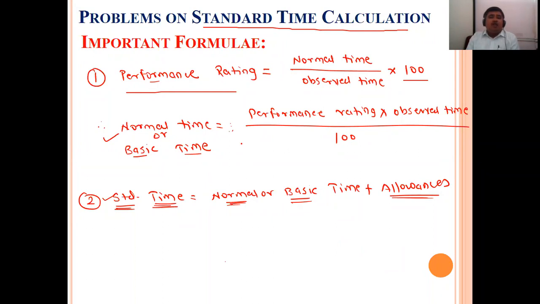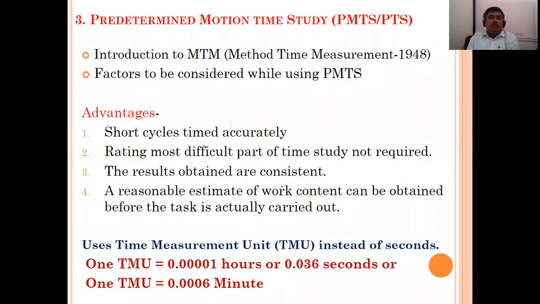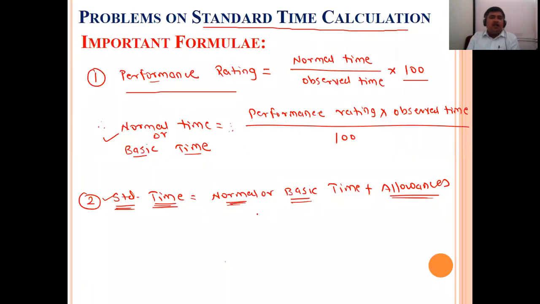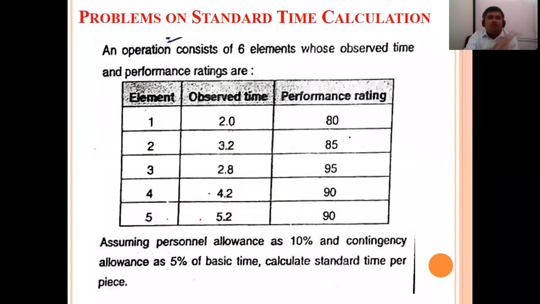Normal time or basic time, how will it be calculated? You can shift the observed time to this side: performance rating into observed time divided by 100. Then standard time is normal or basic time plus allowances, that is relaxation allowance and contingency allowance. If you add these to the basic time, the standard time can be calculated. Based on this, small examples will be like this.